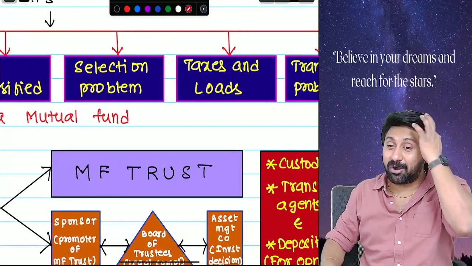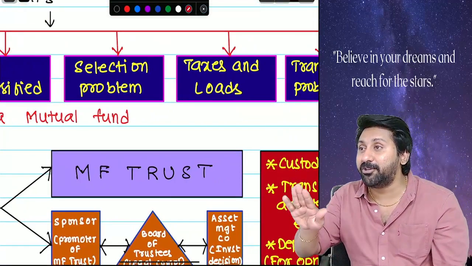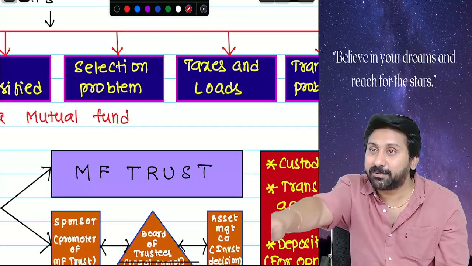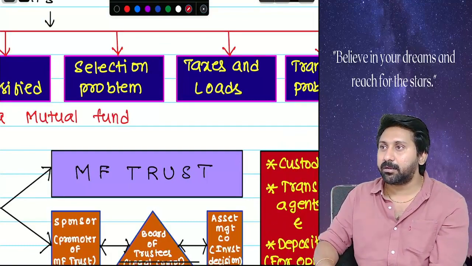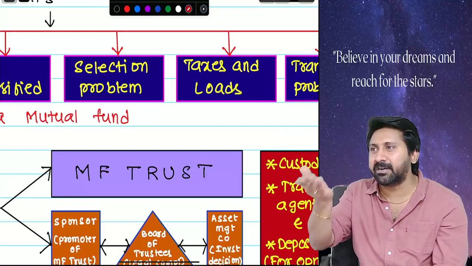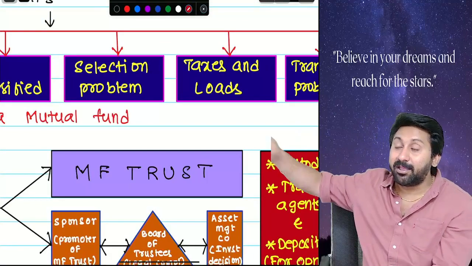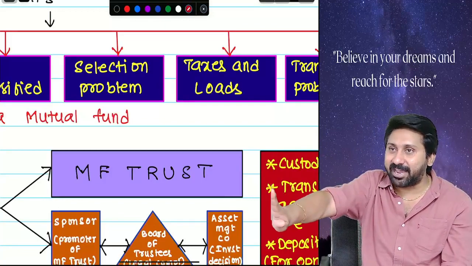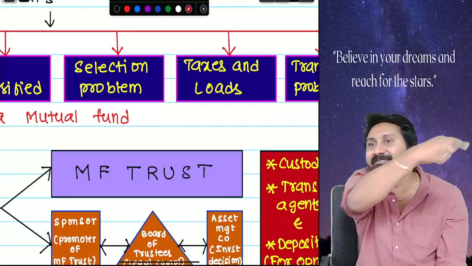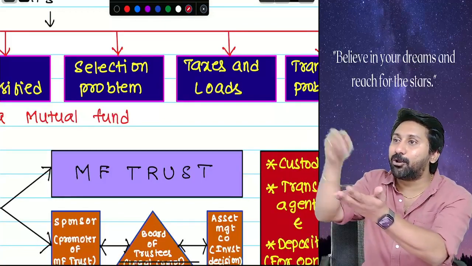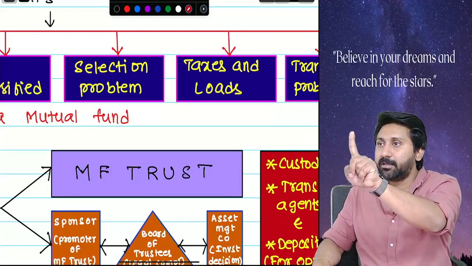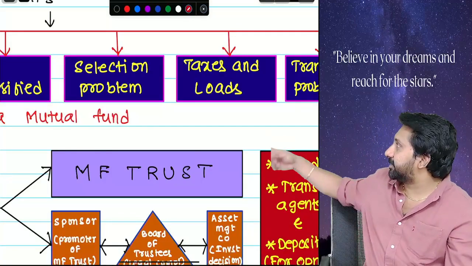Next one. I told you just now. Taxes and loads. What tax? Mutual fund units generate dividend. Dividend is taxable. Yes. Government is imposing taxes on dividends or not? Tax. Load. Just now I told you, na? You will not pay brokerage. Correct? No doubt. But why would they do it free of cost? They will add load to you. 2 types. That's all. Entry and exit loads.